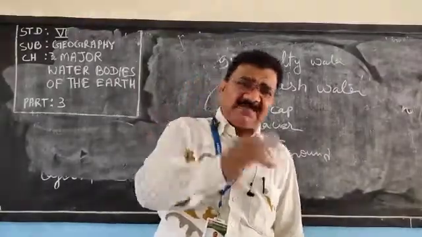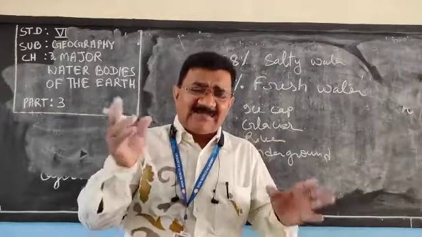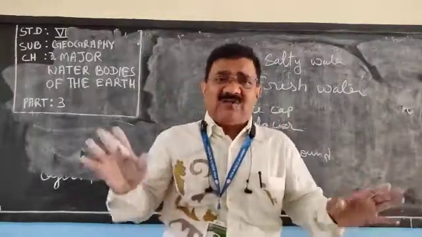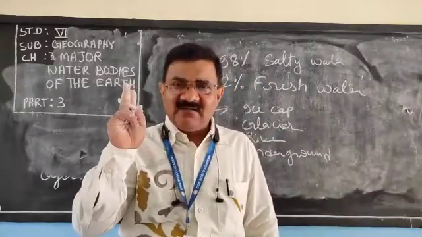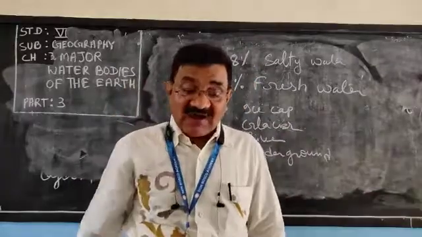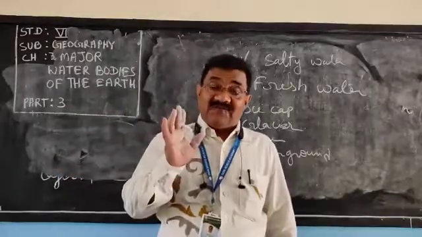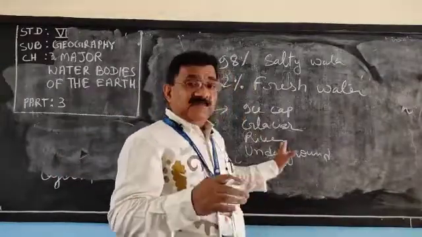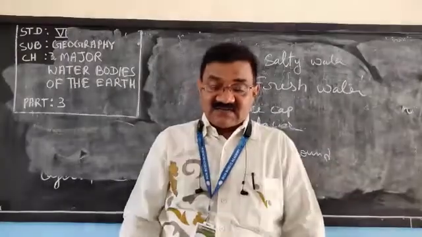Unwanted substances are present in water, and those unwanted substances are not good for our health. They are called water pollutants, and they create water pollution. So we must think of this water pollution, and we should save water.